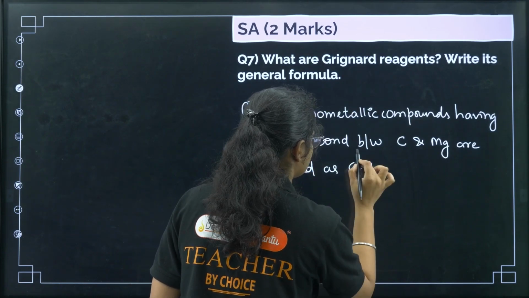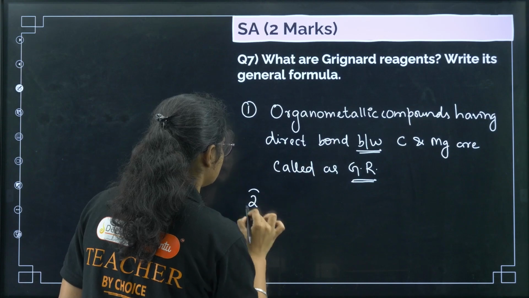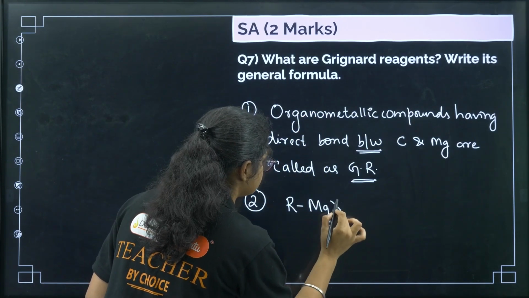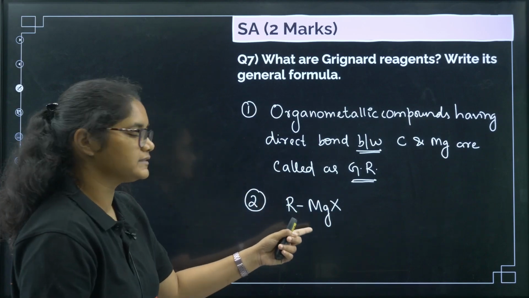Okay, please write the full word here. Now example, general formula is RMgX. Clear? This carries 1 mark, this carries 1 mark.